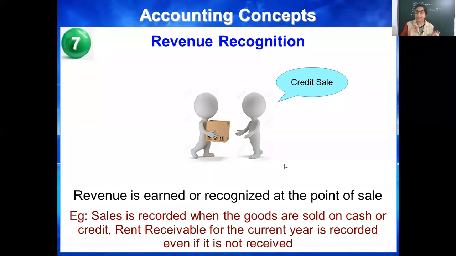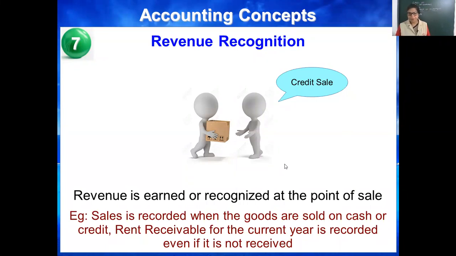Means you have to enter in the books whether it is cash or it is credit. It doesn't matter. Revenue recognition concept says you have to enter in the books the transaction in chronological order immediately, whether the payment will be received in future or not. If that payment is not received, that will be termed as bad debts. But according to the revenue recognition concept, revenue is earned or recognized at the point of sale.